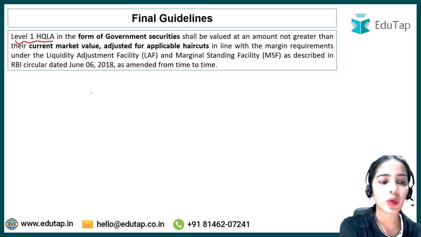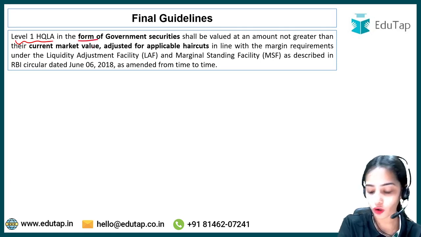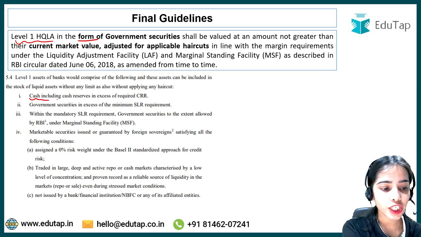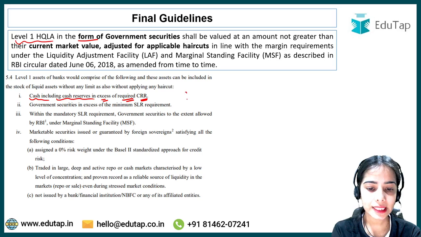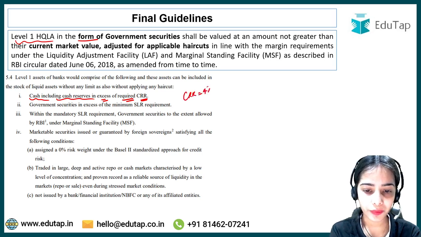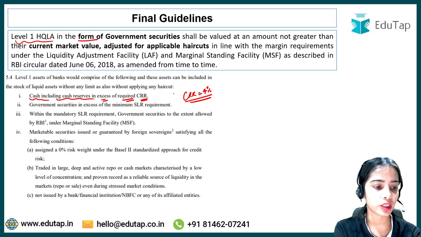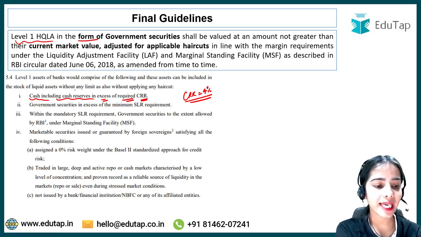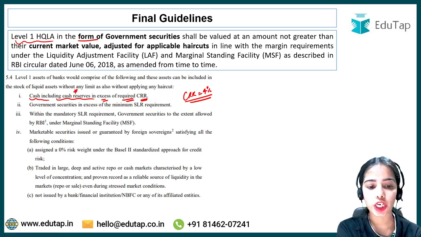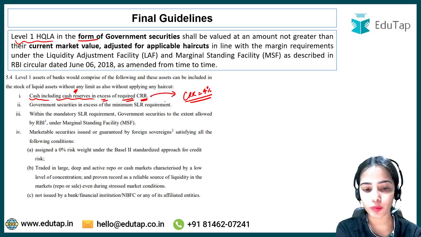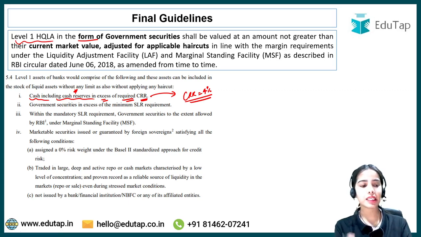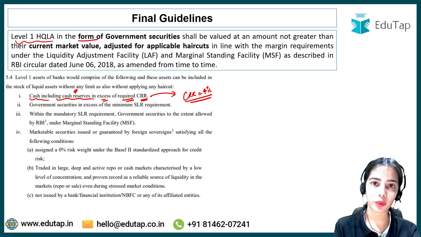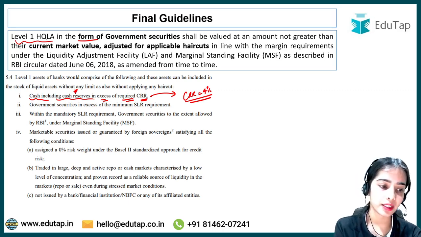Level 1 high quality liquid asset is in the form of cash, including cash reserves in excess of the required CRR. The current CRR is 4%. So cash, including the cash reserves that are in excess of the required CRR of 4%, will be included in the high quality liquid asset. Basically, if the banks have extra cash, that will be included in the high quality liquid asset. That is level 1 high quality liquid asset.